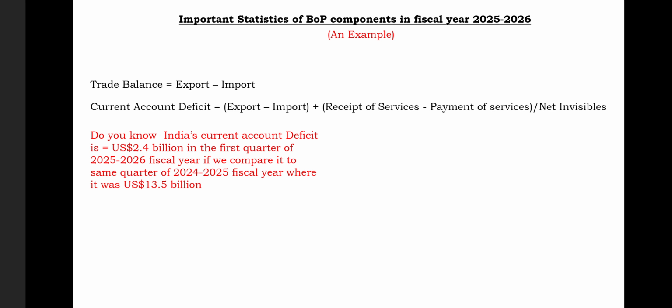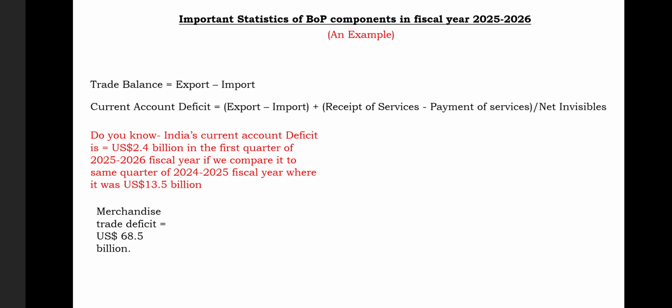But if we compare it to the last quarter, starting from April in the 2024-2025 fiscal year, it was 13.5 billion. It means our situation is better now. If we compare it to the last quarter, our situation is much better. The credit side is more this year than the debit side.